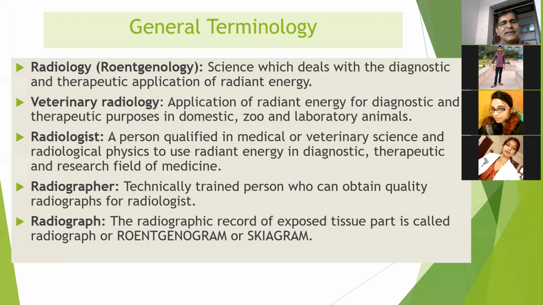Any image that is recorded on the radiographic film or cassette just after exposure, before processing, is known as a latent image. That latent image we read on the CR system or develop in a dark room, and the final impression that is visible to our naked eye is known as a radiograph, Roentgenograph, or skiagram. We don't say X-ray. We can say radiograph.